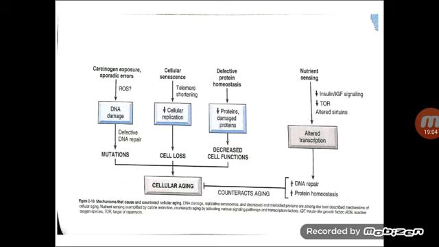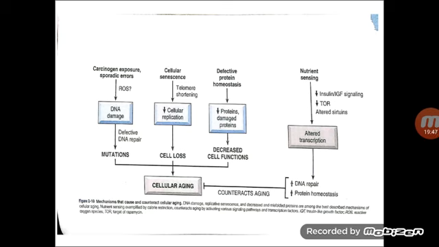The other part is cellular senescence, which is genetically determined, wherein there will be shortening of the telomeres, which causes decreased cellular replication, which in turn gives rise to cell loss, and there will be cellular aging. That means the functional and morphological ability of the cell decreases, giving rise to decreased lifespan of the cell.